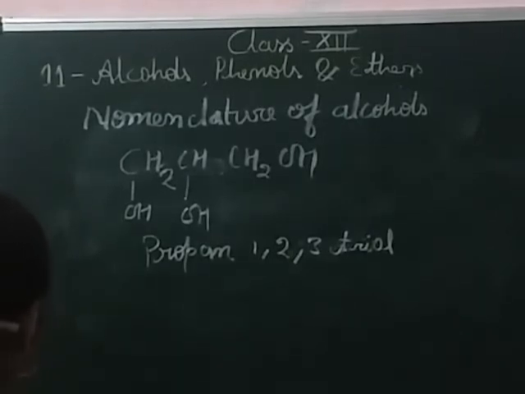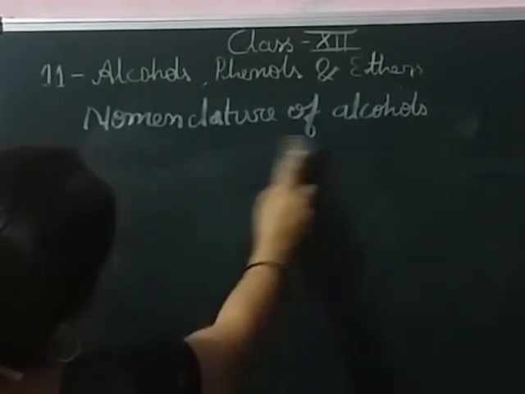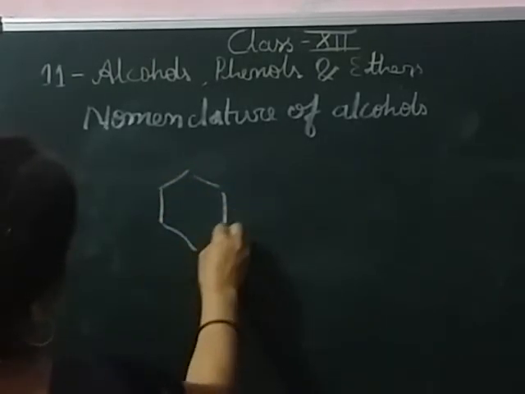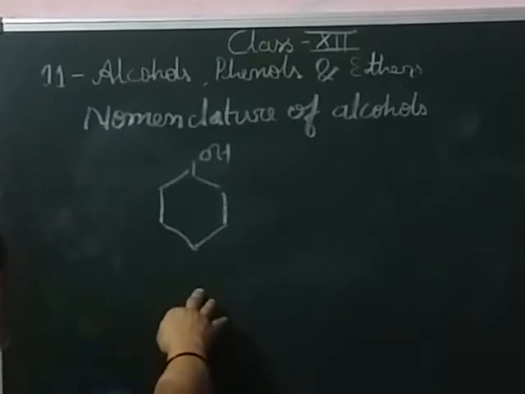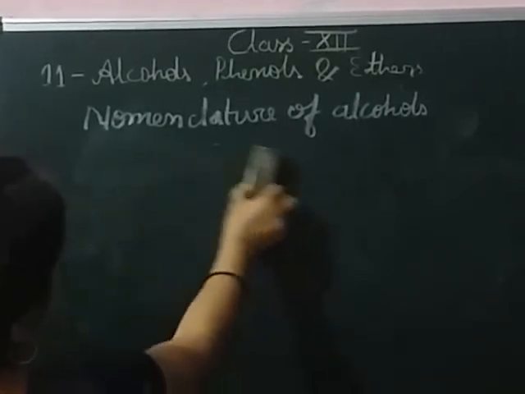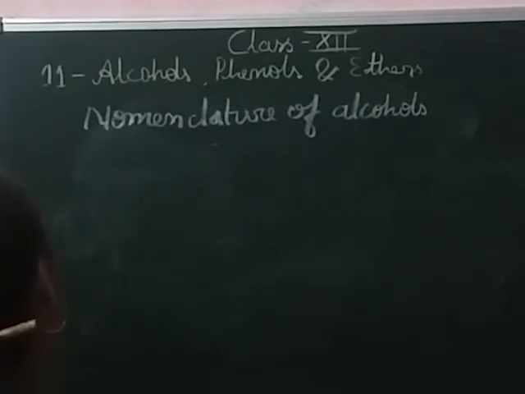So next, if the hydroxyl group is present in a cyclic compound, that time we will write the prefix cyclo. This is cyclohexanol. So in case of cyclic compounds, before the alcohol name we write the prefix cyclo.